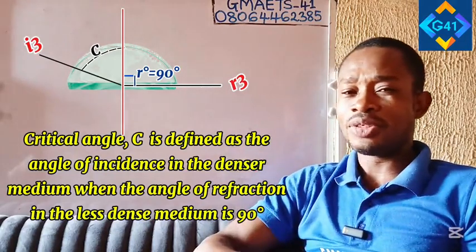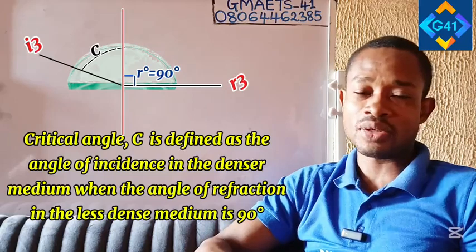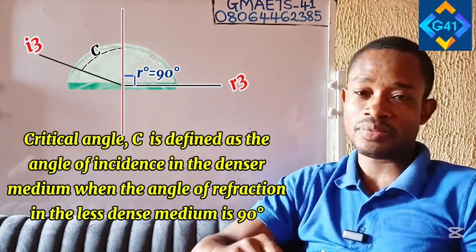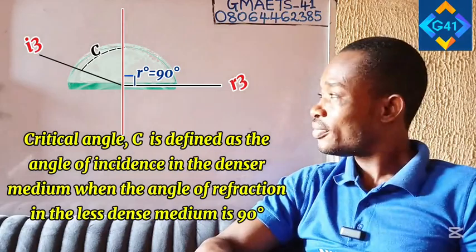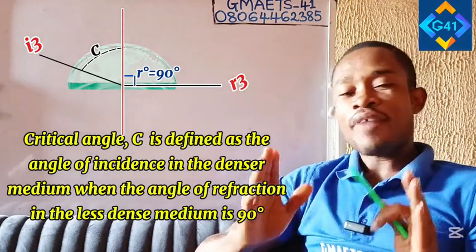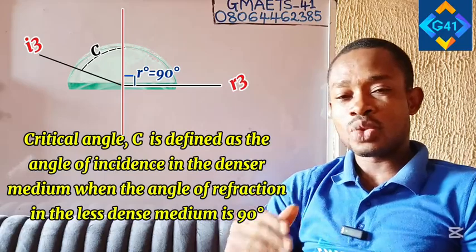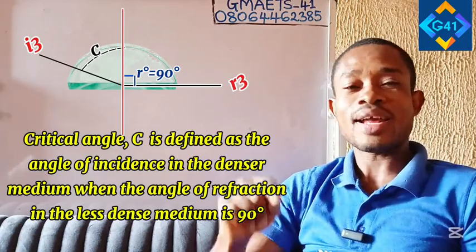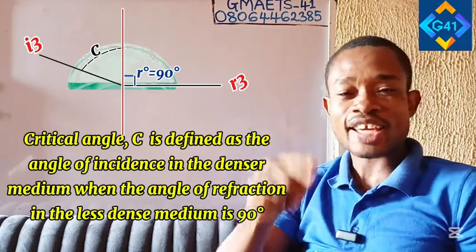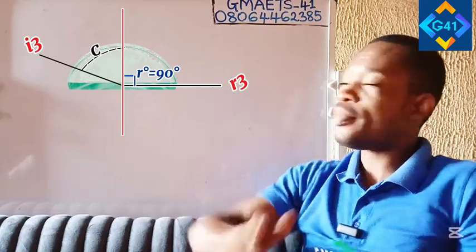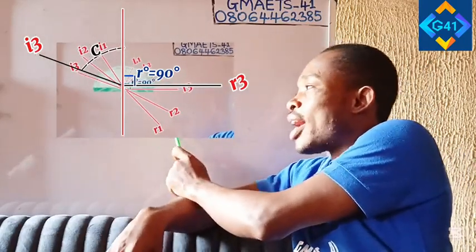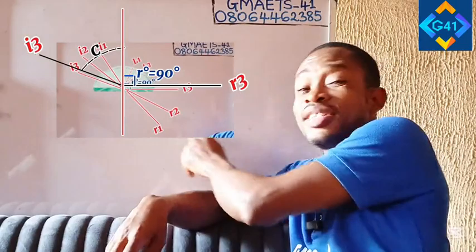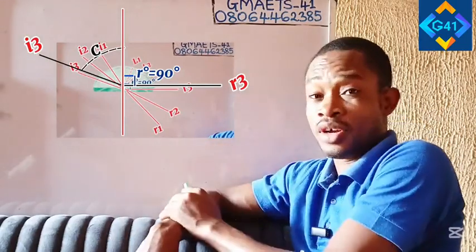And I hope I've been able to make this idea of critical angle very clear to you. Having explained this concept of critical angle, it will now take us to the phenomenon known as total internal reflection of light. Remember, in all cases, R1, R2, R3, R3 is the refracted ray, which is 90 degrees to the normal.